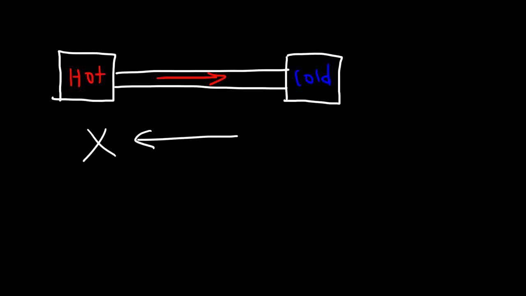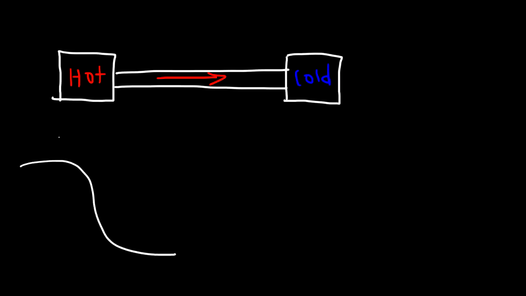It just doesn't happen. The only way for you to make it happen is if you were to pump energy into the system. So, for example, a refrigerator will take out heat energy from inside the fridge and pump it outside of it. And that's how a refrigerator can cool the stuff on the inside. But it takes energy to do that. It doesn't happen naturally.